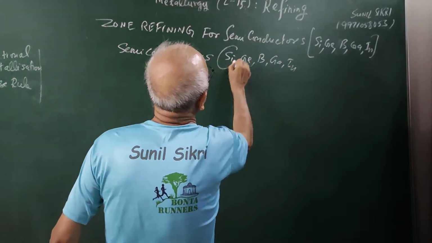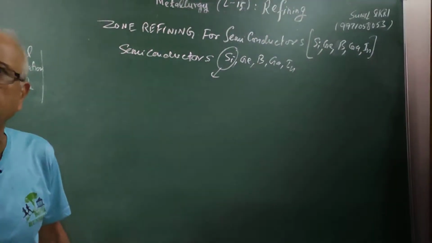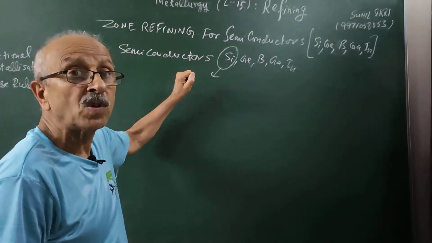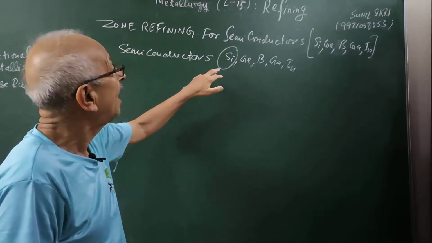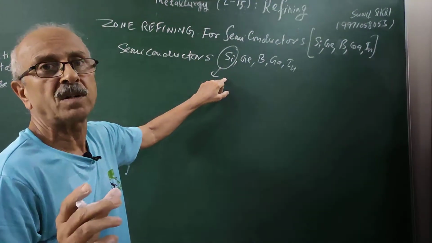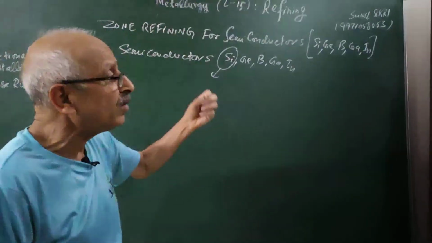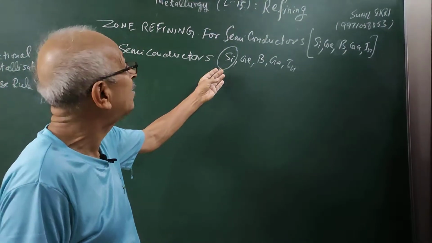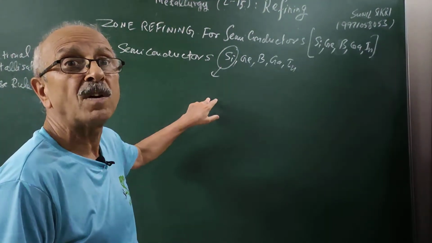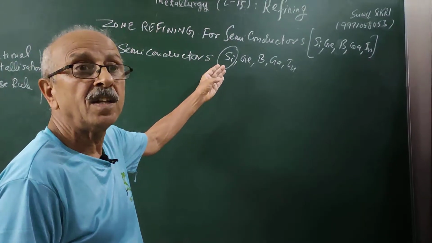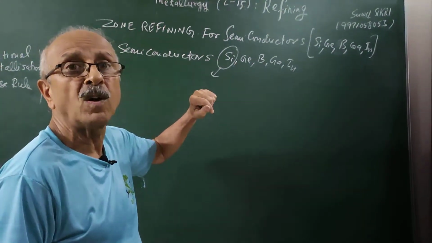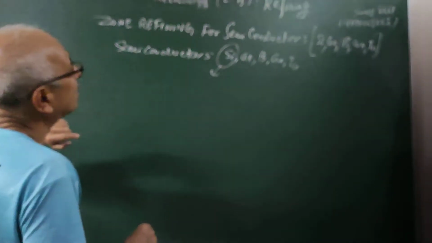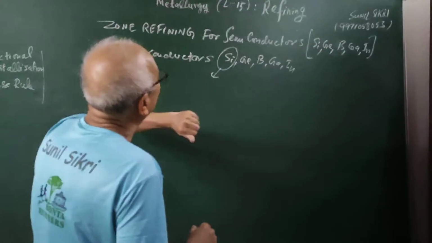You are aware that silicon finds great application as a semiconductor, and there is a Silicon Valley which uses a large amount of silicon. Silicon is a very important semiconductor, and we must get it in a very pure state. If it has impurity, the resistance will become high and a lot of energy will be wasted in the form of heat. Therefore, devices which have impure silicon will not work for a longer period of time. So it is important how we get pure silicon or the pure semiconductors we have listed here.